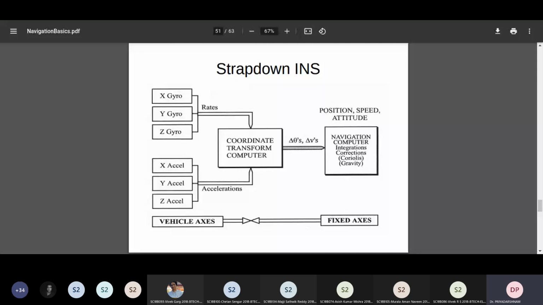Okay, in the beginning you have vehicle axis. That means the coordinate system with respect to the vehicle is the orientation in which the gyroscopes and the accelerometers are making measurements. And then on the right hand side, you have the computed fixed axis through these transformations. Periodic transformations are applied. So we have to understand how the gyroscope rate will give rise to the orientation estimate. We will come to that.